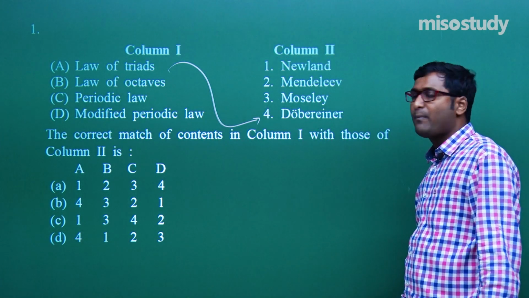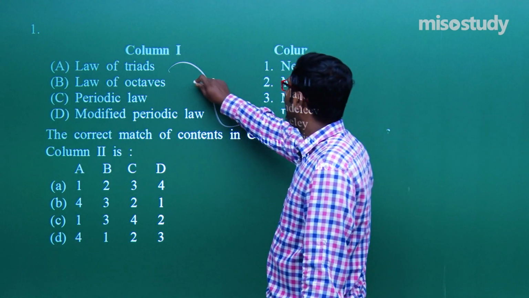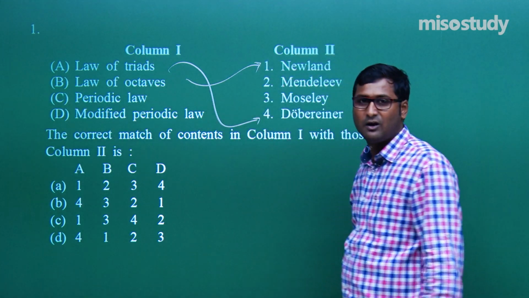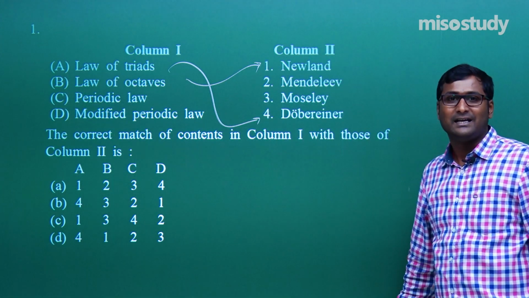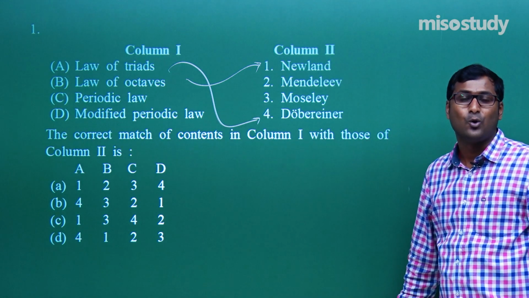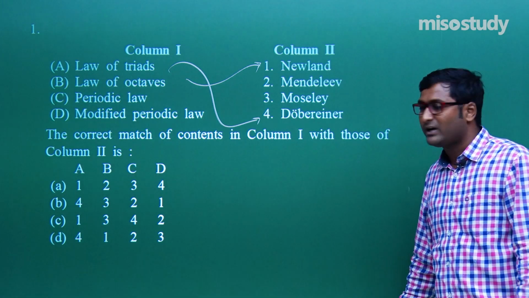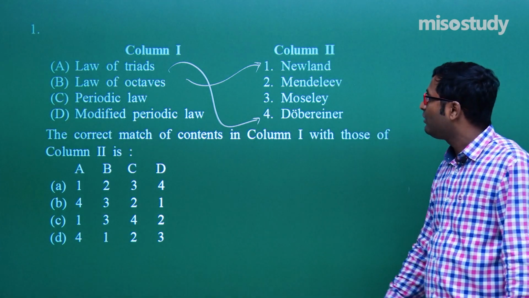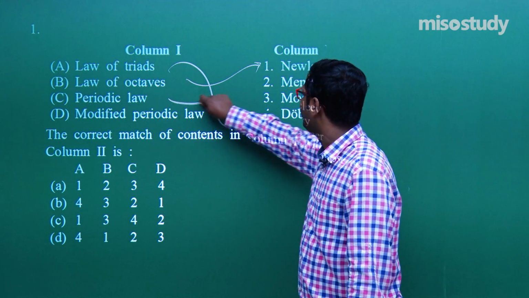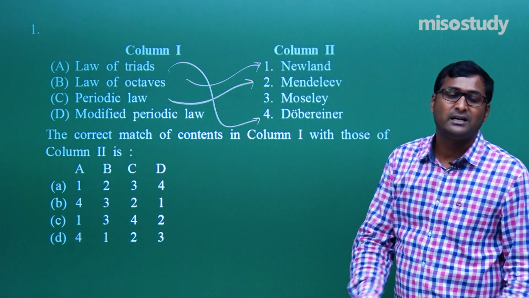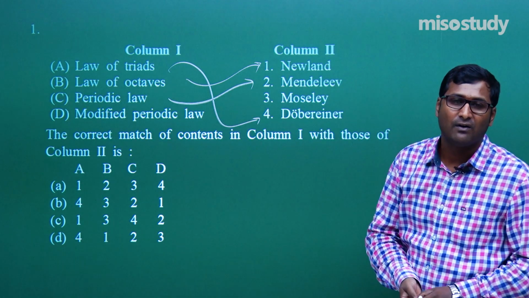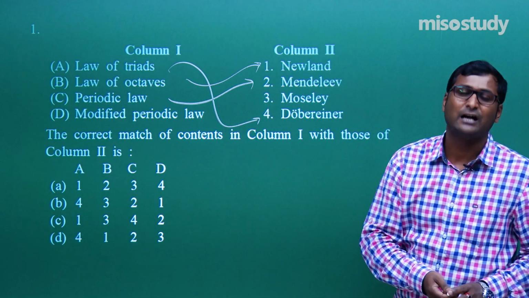Remember, law of octaves was given by Newland, the 8-note musical notes sa, re, ga, ma, pa, da, ni, then sa. Clear? What is periodic law? Periodic law was given by Mendeleev, that is, the properties of elements are a periodic function of their atomic mass.